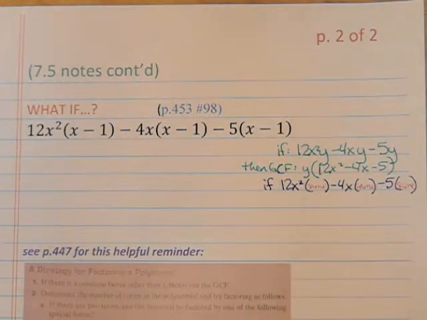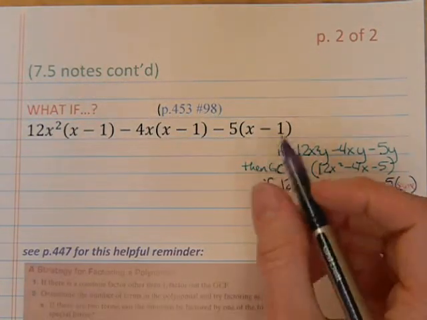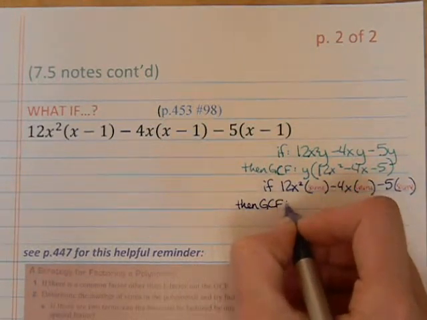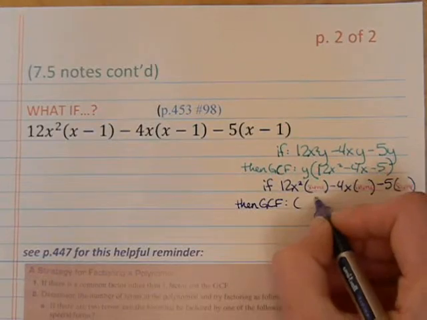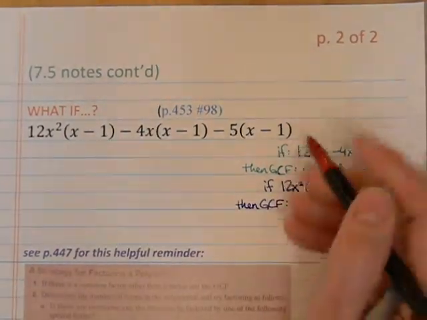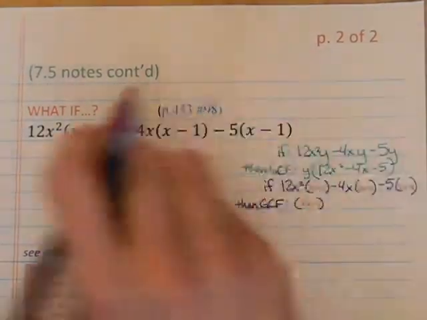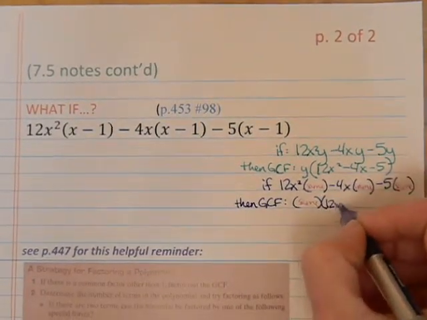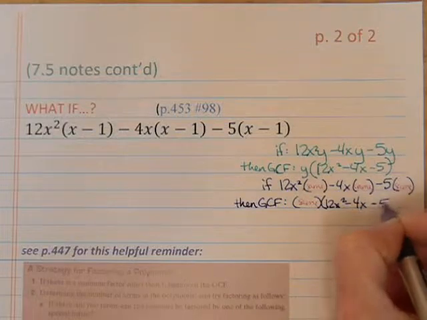Then, being the boringly good factoring people that we are, we'd still say, hey, that's what they all have in common. And we'd pull out the GCF of whatever that was. We'd pull it out no matter what was in parentheses because it was the same in all three terms. And it would leave behind the 12x squared minus 4x minus 5.